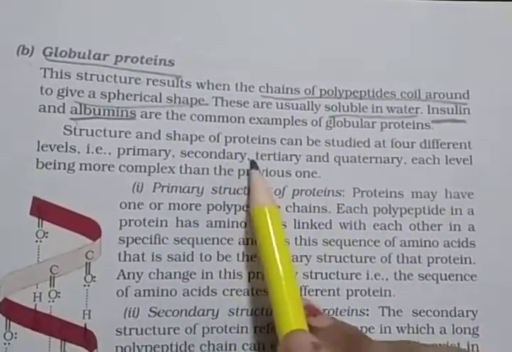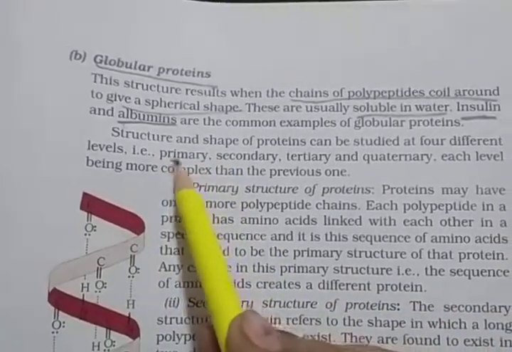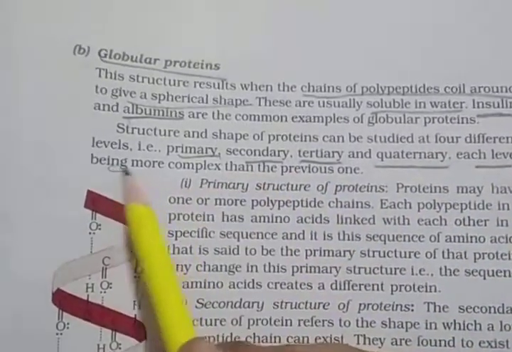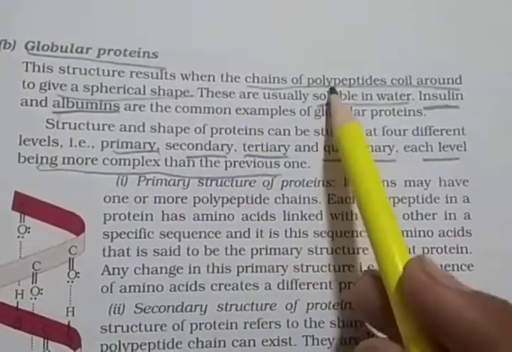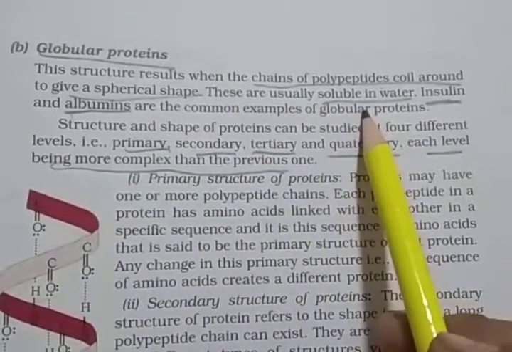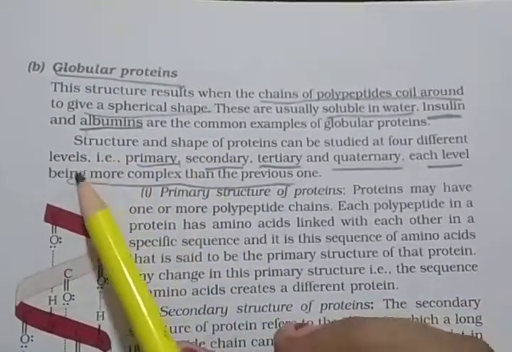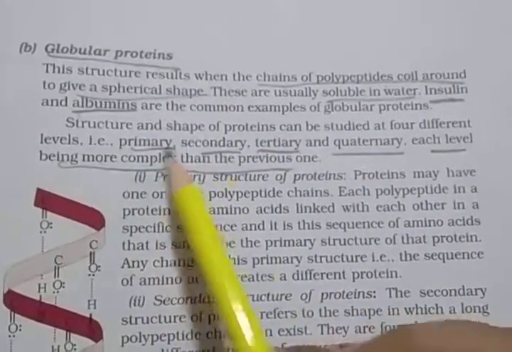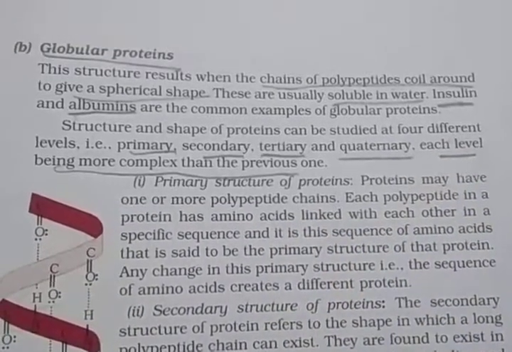The structure and shape of proteins can be studied at 4 different levels: primary, secondary, tertiary and quaternary, each level being more complex than the previous one.